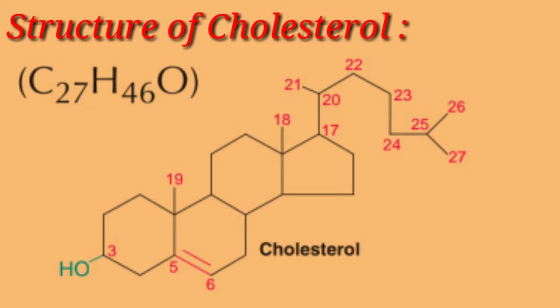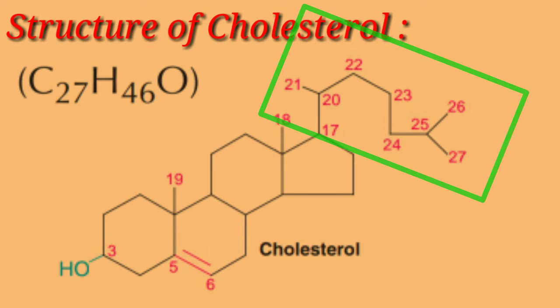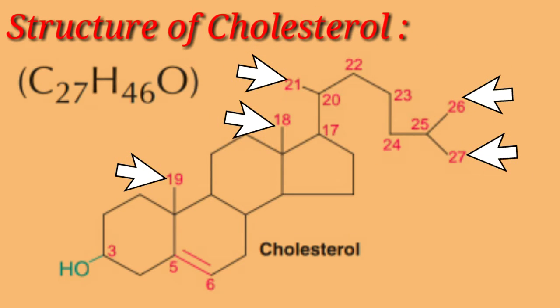Next we shall study about the structure of cholesterol. Its molecular formula is C27H46O. It has one hydroxyl group at the C3 carbon atom and a double bond between C5 and C6 carbon atoms. An 8 carbon aliphatic side chain is attached to the C17 carbon atom. It contains a total of 5 methyl groups.